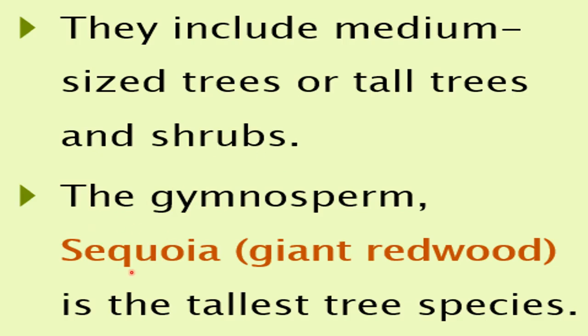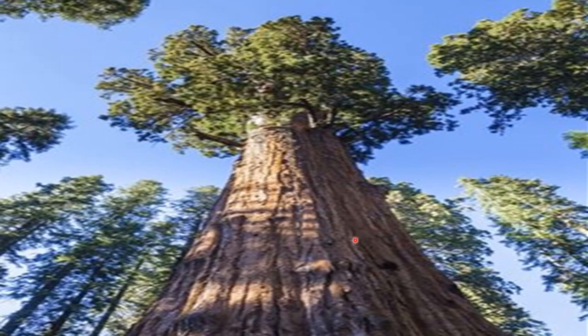Now there is an example, sequoia. This is a gymnosperm that is called giant redwood, and sequoia is the tallest tree species. So you can say the tallest tree species belongs to gymnosperms. Here you can see the picture of sequoia, a gymnosperm that is known as the tallest tree.